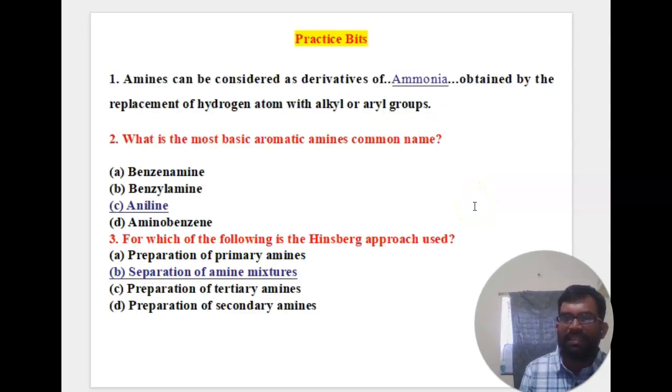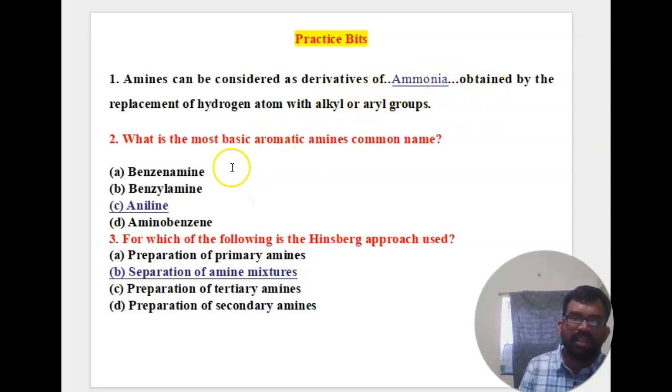Then you can see the practice bits. The amines can be considered as derivatives of dash obtained by the replacement of hydrogen atoms with alkyl and aryl groups. Already we discussed in the first slide that amines are considered as derivatives of ammonia, NH3. So the right answer is ammonia.